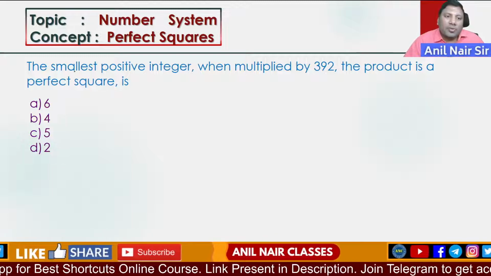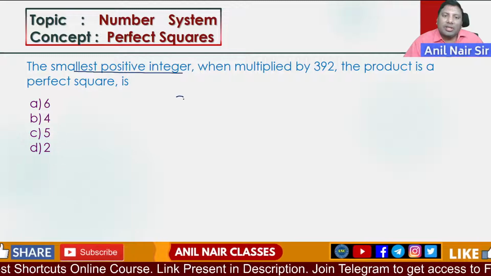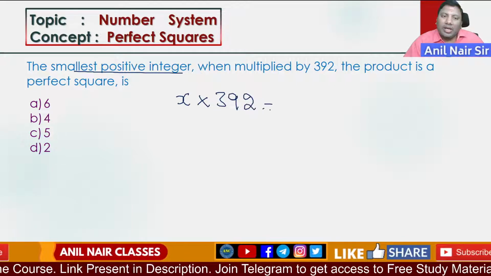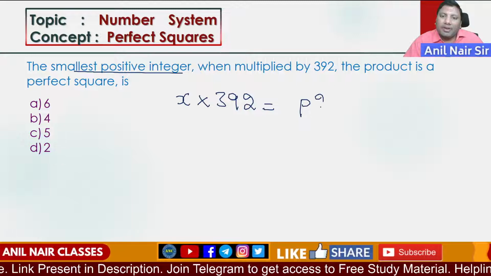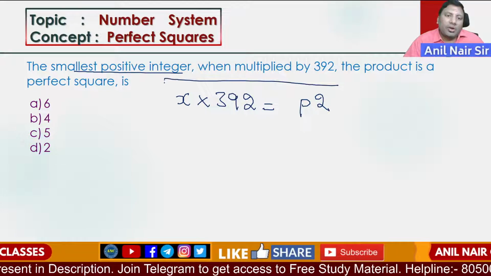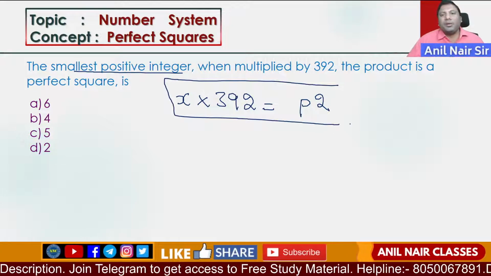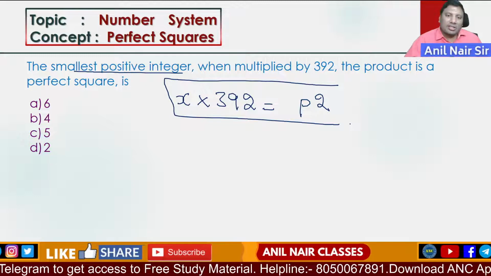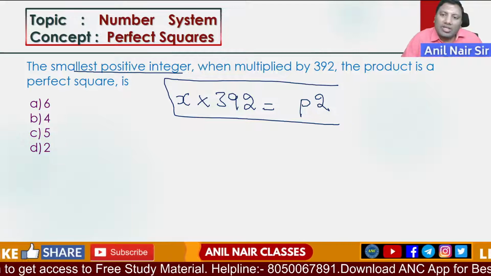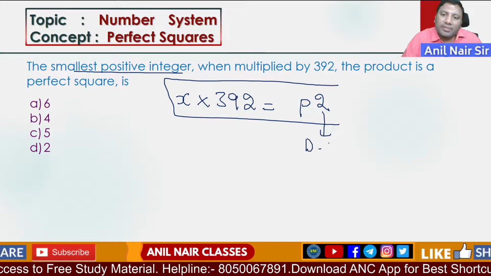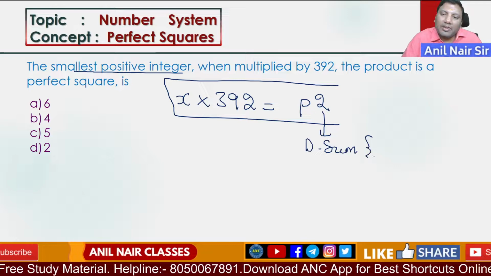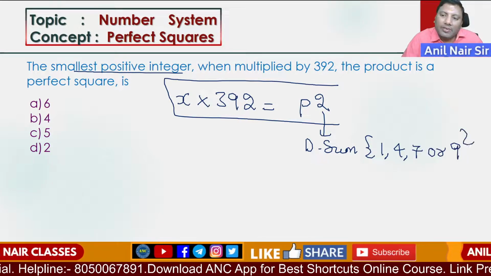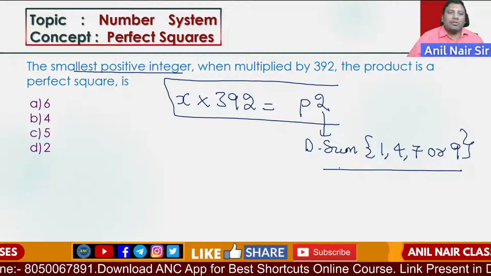Next one. The smallest positive integer which, when multiplied by 392, makes the product a perfect square. What is the logic? The digital sum of a perfect square should be 1, 4, 7 or 9.